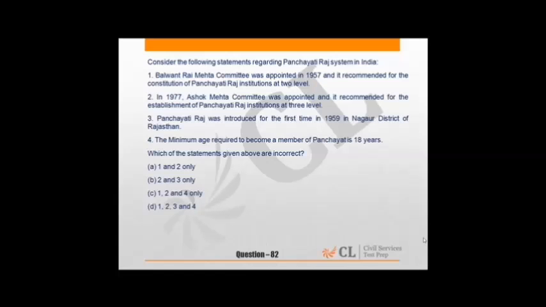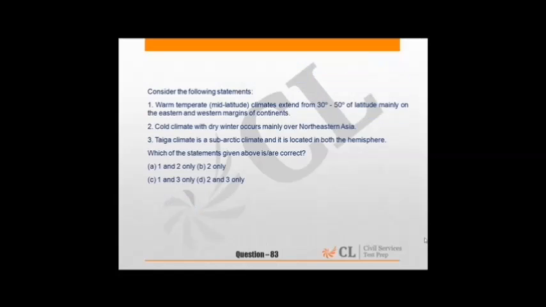Because we know PRI or Panchayati Raj system came into mainstream on the recommendations of Balwant Rai Mehta Committee, which was appointed in 1957, and Ashok Mehta Committee was formed in 1977, and they told that we have to create these organizations at 2 levels, not on 1 level, and the minimum age to become a member of panchayat is 21 years, not 18 years. So answer is C.